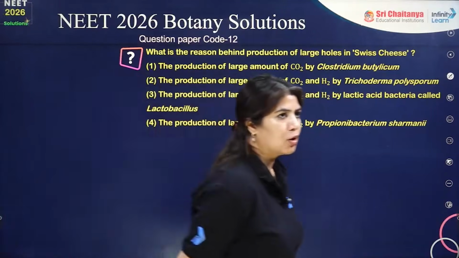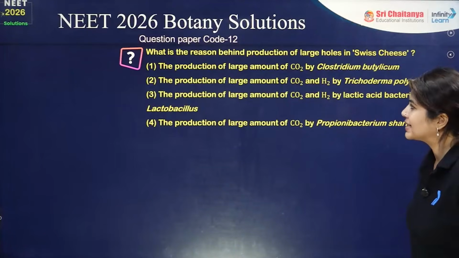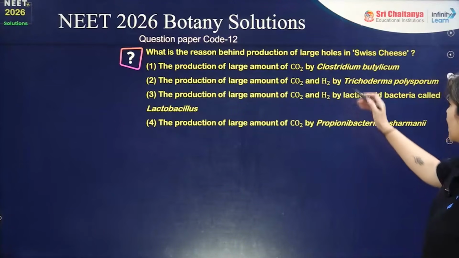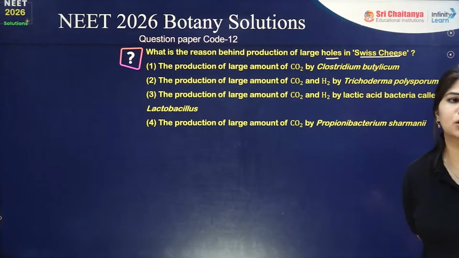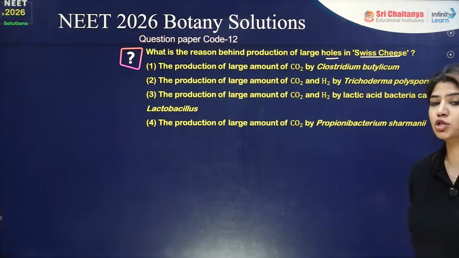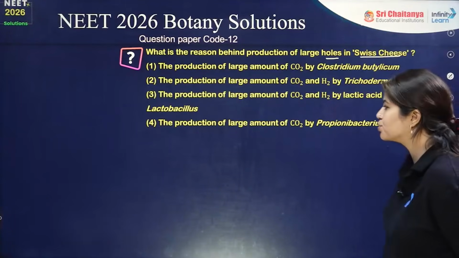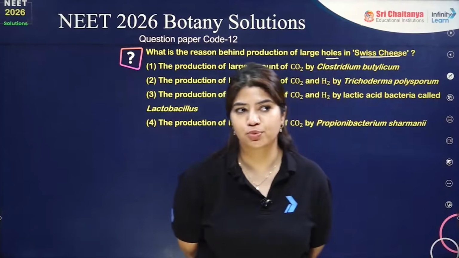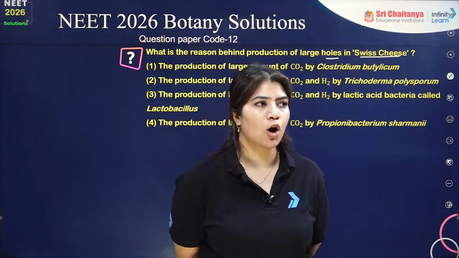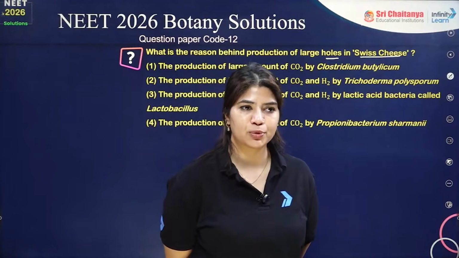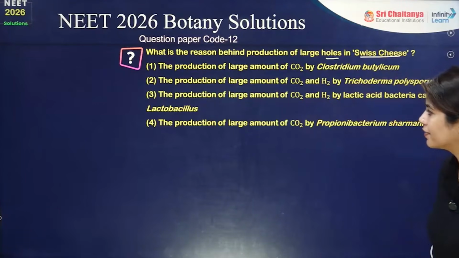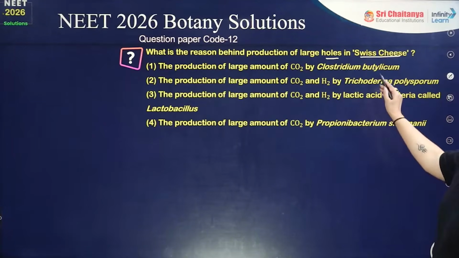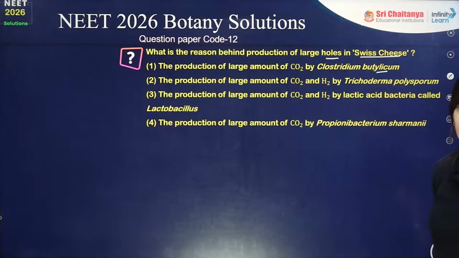Next question is about the Swiss cheese. What is the reason behind production of large holes in the Swiss cheese? So large holes are basically produced by the large production of CO2, and CO2 is produced just by the fermentation process. So we need to find out how a large amount of CO2 has been produced on the impact of the fermentation process. The first option is the production of large amount of CO2 by Clostridium botulinum.